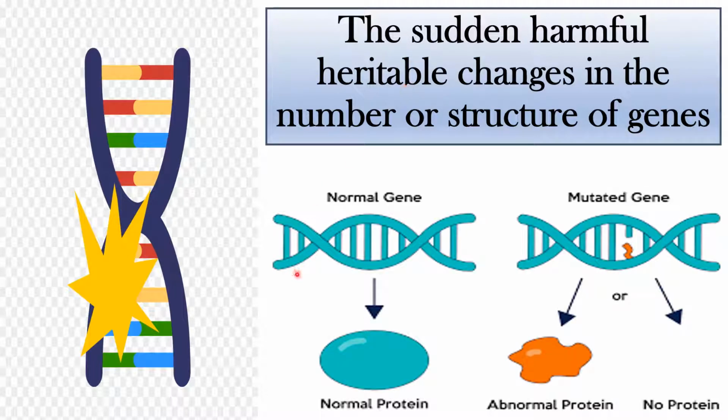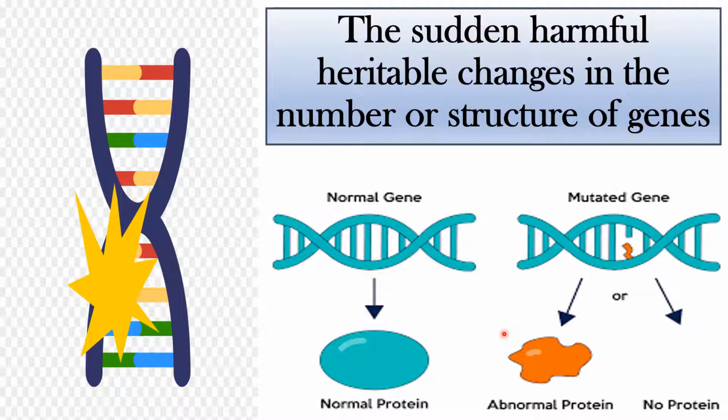Let's see the mechanism. A normal gene, this is where the gene is located. We know that the genes are located on the DNA. So over the DNA, these genes, when they are expressed, will give rise to a normal protein. In the mutated condition, where there is a mutated gene, you can see here the mutation has been expressed by the breakage of the bonds, right? So this particular mutation has given rise to an abnormal protein, means the protein expressed by that particular gene will be an abnormal protein.